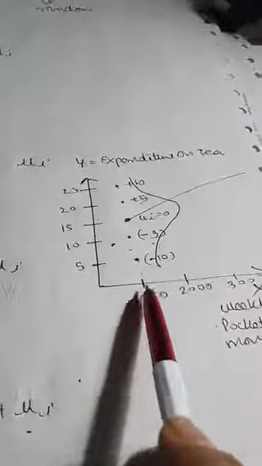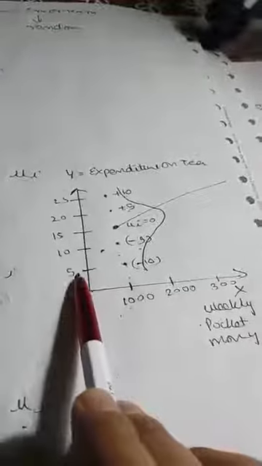So I plot this here. This is 1000, 2000, 3000. I am only looking at this 1000 weekly pocket money, and the average is 15. When I plot this, they will have some points here. Suppose this point is the average, this point here. So I plot this graph. I am not doing this now. You can see it in the book, and it is very hard to plot here. I will do it, but only one time.